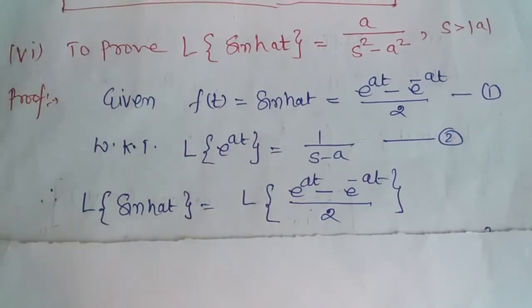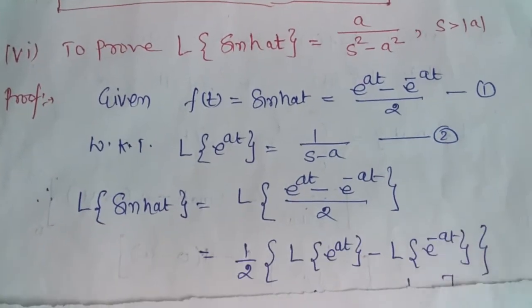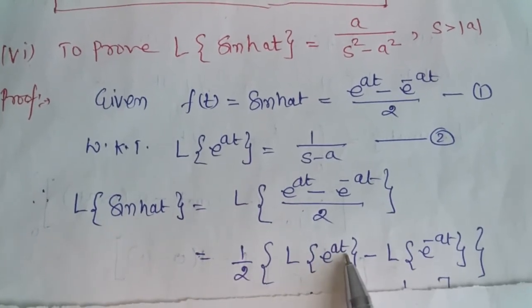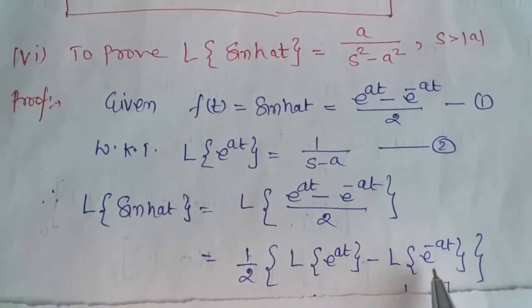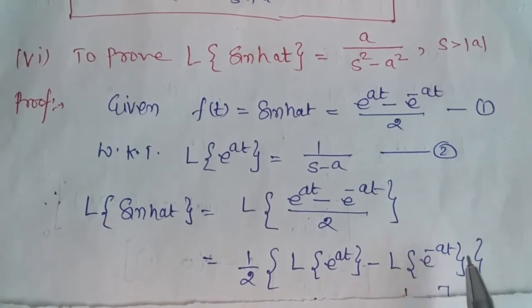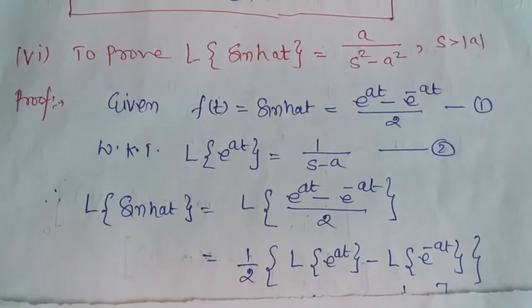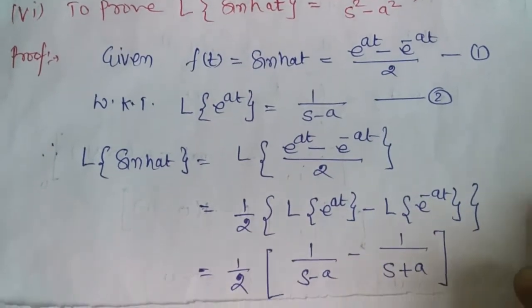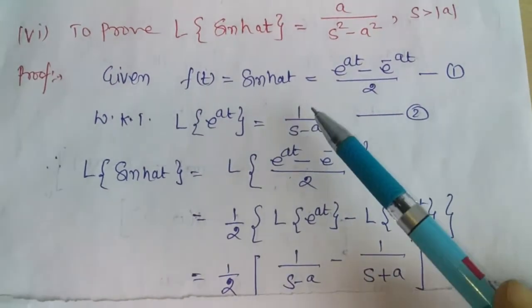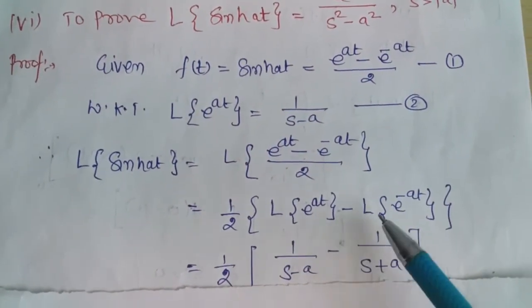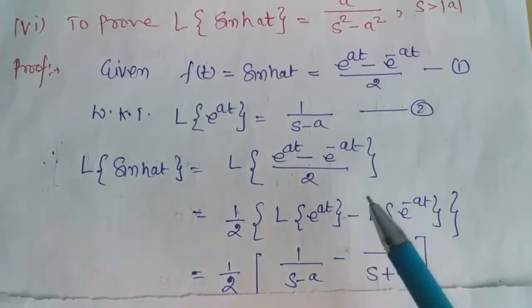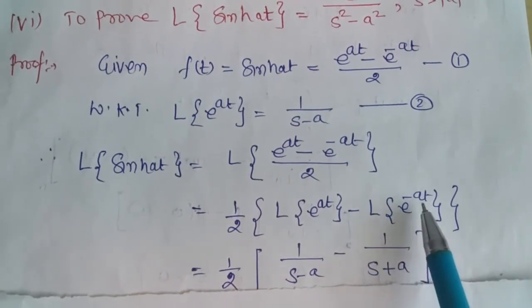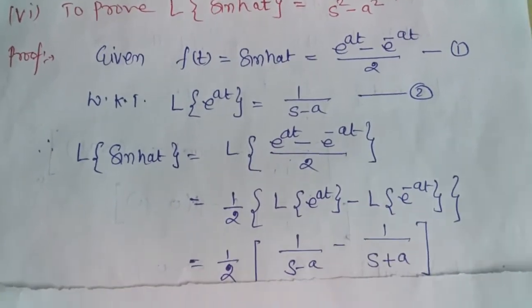So here 1 by 2 is a constant multiple, so we write here 1 by 2, and then this is equal to the Laplace transform of e power at minus the Laplace transform of e power minus at, which we call the linear property. Now the Laplace transform of e power at is 1 upon s minus a, minus the Laplace transform of e power minus at. So here we have minus a, so minus minus plus. So we get the Laplace transform of e power minus at is 1 upon s plus a.